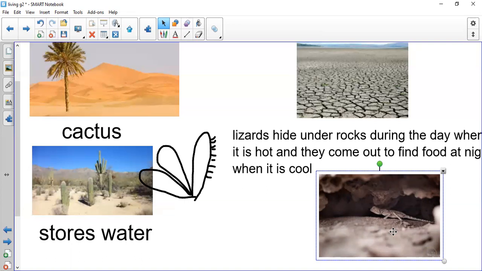What about the animals? How do the animals live there? We have the lizard. The lizard hides under the rocks during the day because it's very, very hot. But at night, they come out to look for food because it's cool at night. So they start to look for food at night.